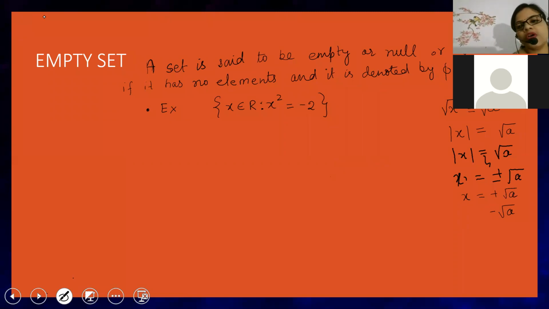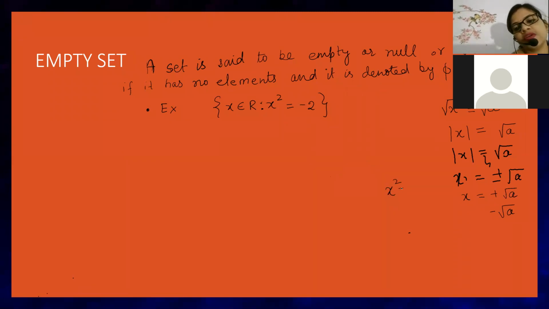Okay, beta. Now here we are going to see a very important point. x square is equal to minus 2. Then you will apply root on both sides, and you will say, auntie, it will become root of minus 2, then x will have modulus, and it will become plus minus root 2 i.